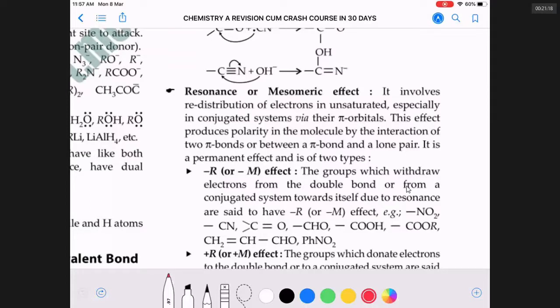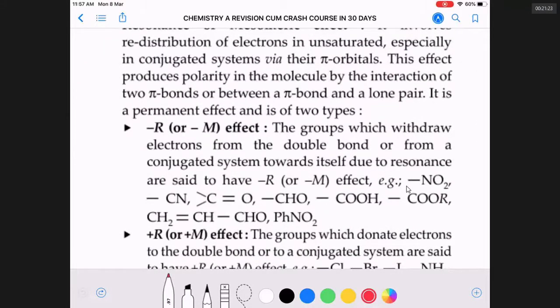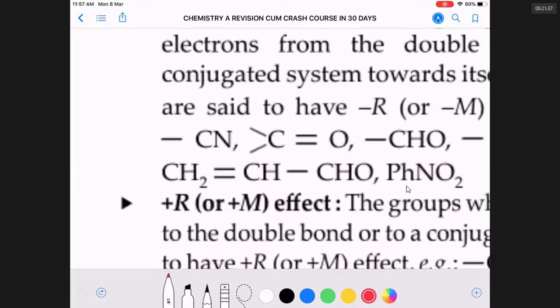You have to remember that these groups are electron withdrawing: nitro, cyano, carbonyl (may be linked to hydrogen, aldehyde, or only to carbons, keto), carboxylic acid, ester group. Ethylene, this group, CH2 double bond CH2CHO, is called the acrylaldehyde group. I would say acrylic group. Yes.